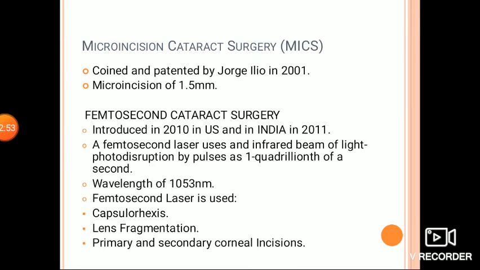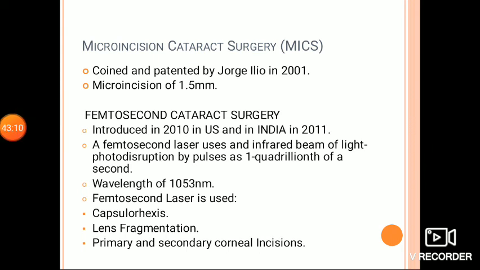The need for near perfection is now being achieved with femtosecond laser cataract surgery, which was introduced in 2010 in the United States and in India in 2011.